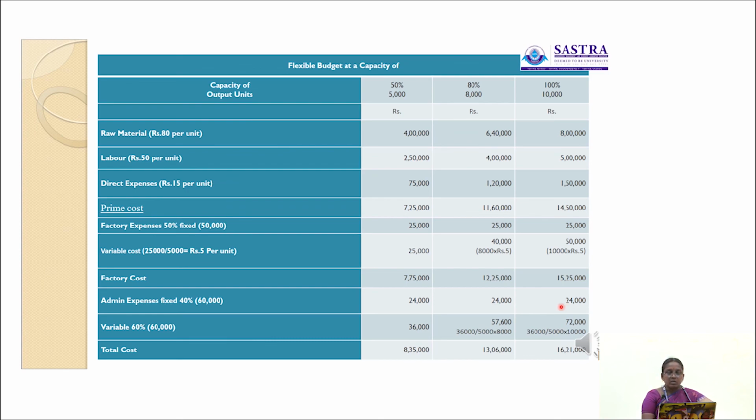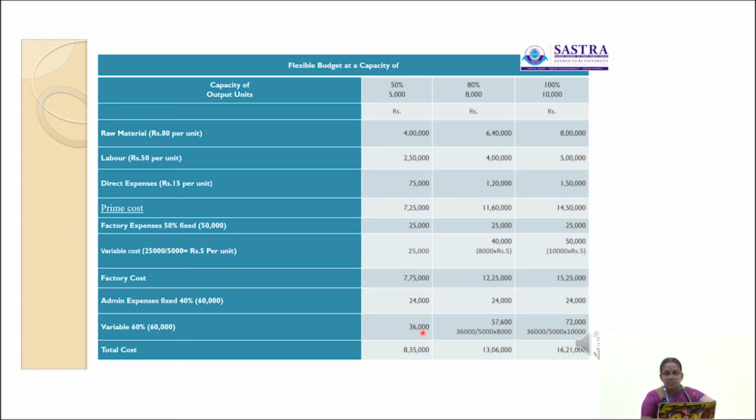Then variable cost, the total value was given 60,000. Out of 60,000, 60% is considered as variable cost. So the total value is 36,000. So 36,000 is the value of variable administration expenses. So cost per unit will vary. So here we have to find out the cost per unit.